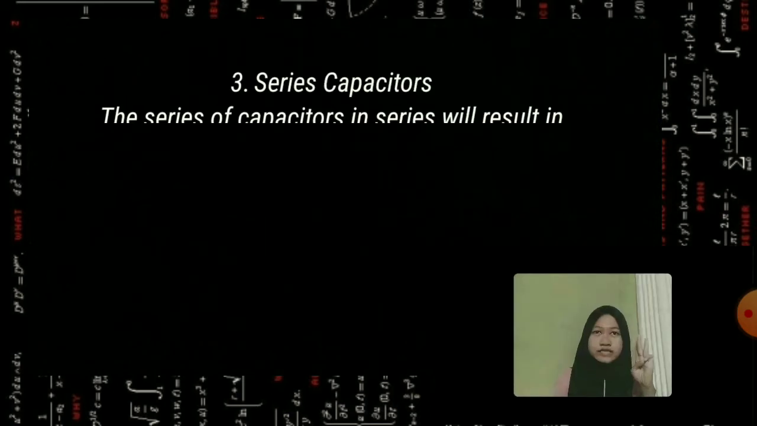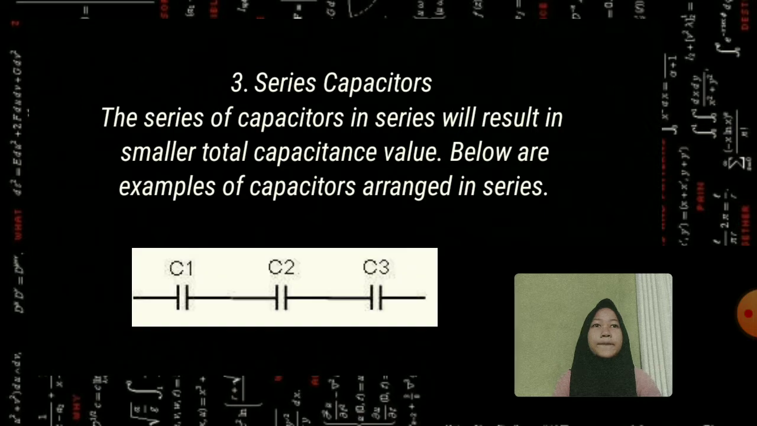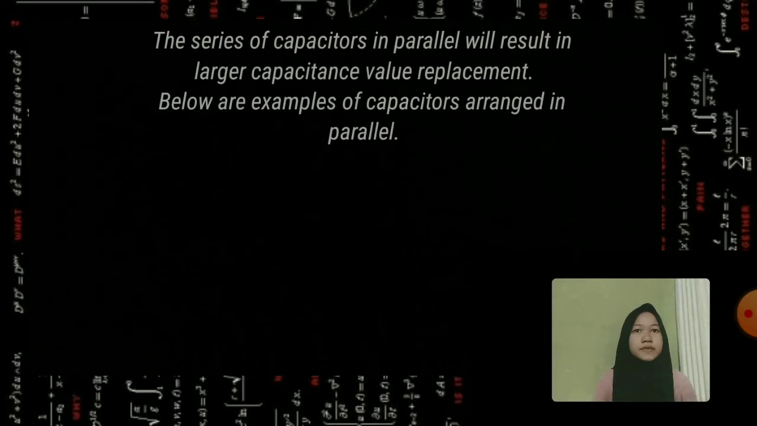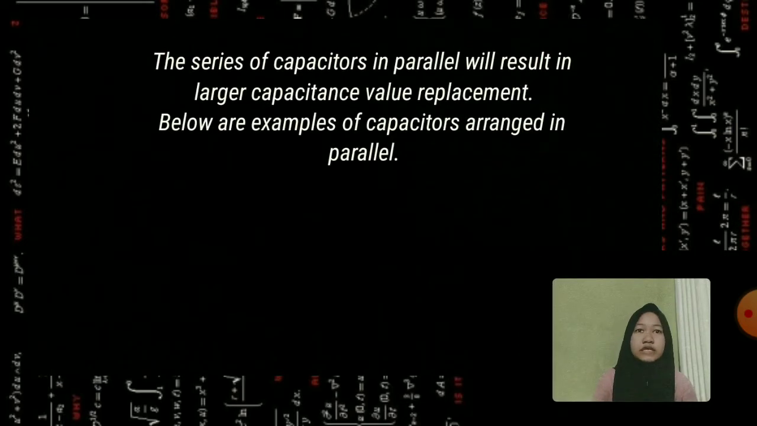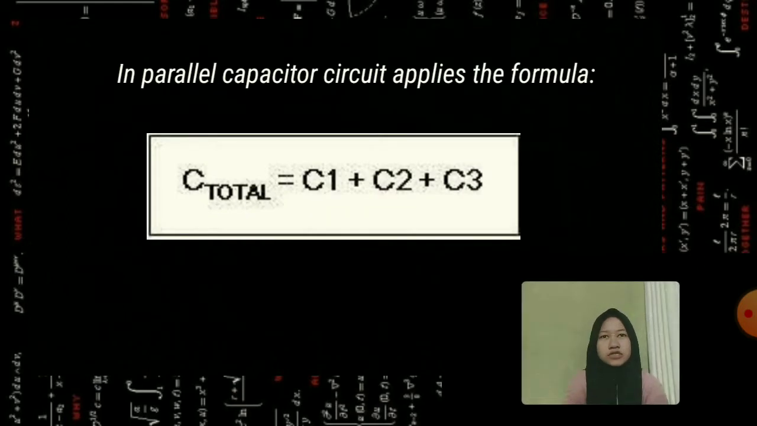Number 3. Series capacitor. A series of capacitors will result in a smaller total capacitance value. Below is an example of capacitors arranged in series. In a series of capacitors arranged in series, the formula applies. Capacitors in parallel will result in a larger capacitance value. Below is an example of capacitors arranged in parallel. In a parallel capacitor circuit, the formula applies.